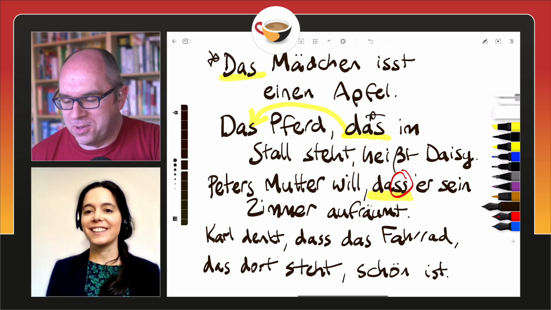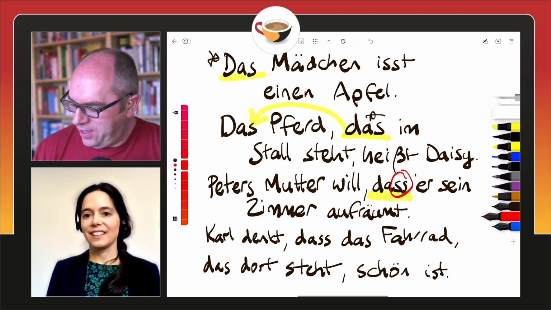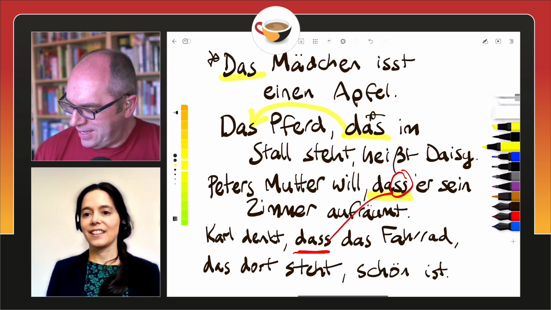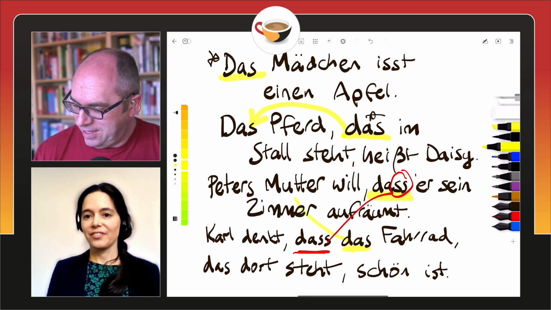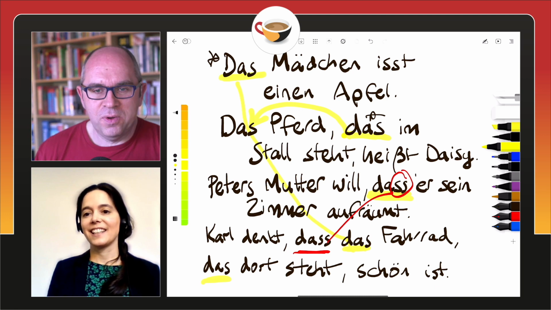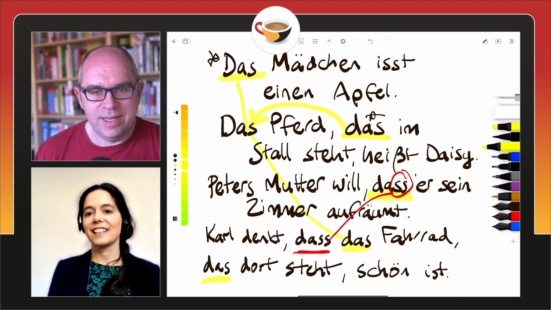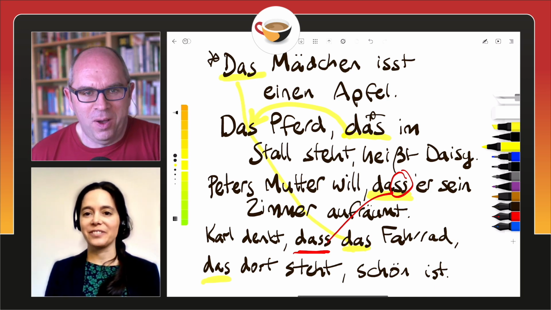Genau, richtig. So there we've got all three in the one sentence. This das is our connector, so similar to that one. And then that das there is the definite article for Fahrrad, same as that one up there. And that is the relative pronoun. So that's the one that says the bike, which, or that is standing there, is beautiful. Genau, richtig. Sehr schön. Wow.